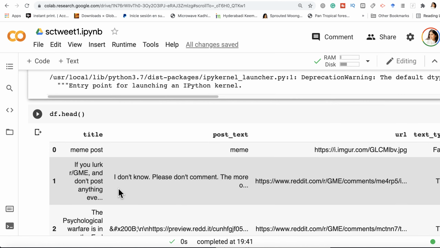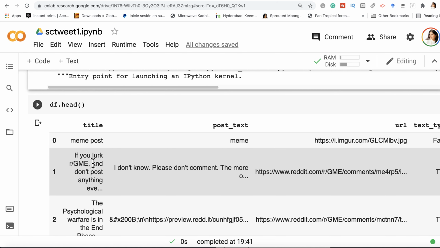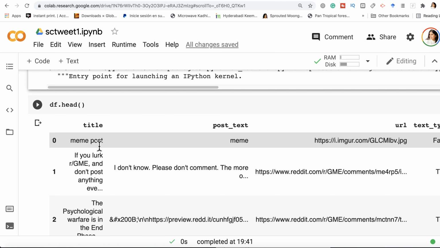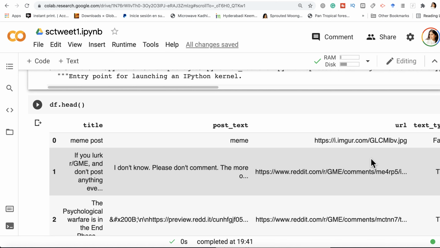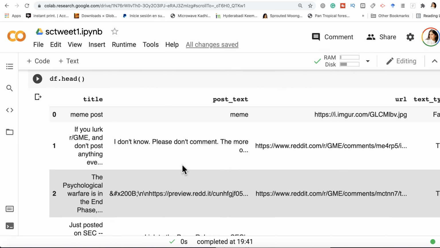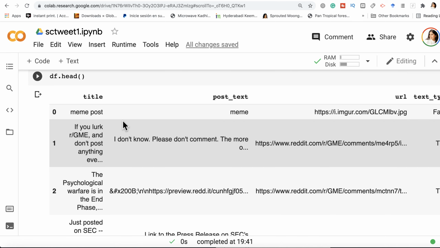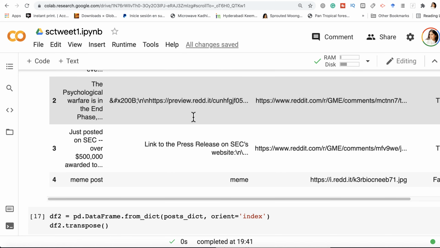And don't post anything. This is the post text. So in cases when you don't have a proper title, it gets categorized as a meme post, and the post text becomes meme, and then you actually have the URL, and you can see it's the URL to a JPG. But in this case, what you have is a title, the psychological warfare, and then you have the text, and both the titles and the post texts can be quite illuminating.